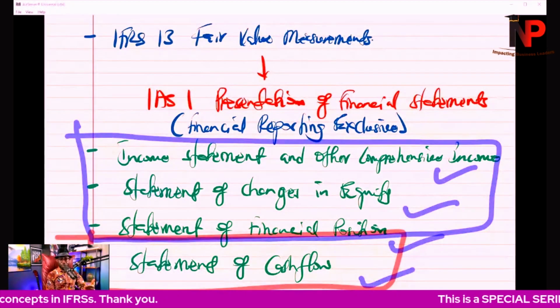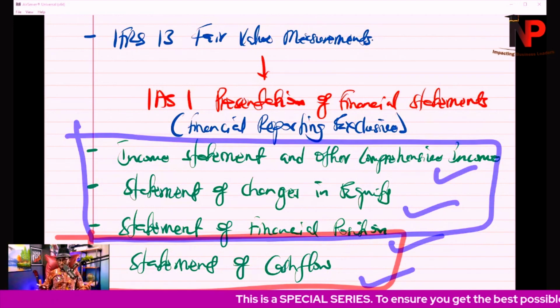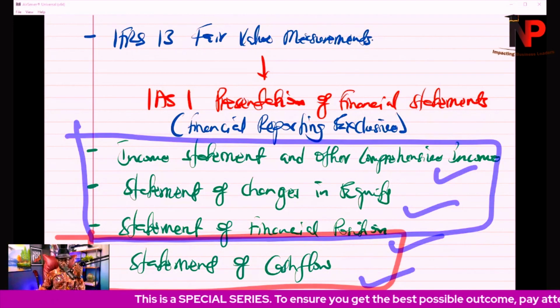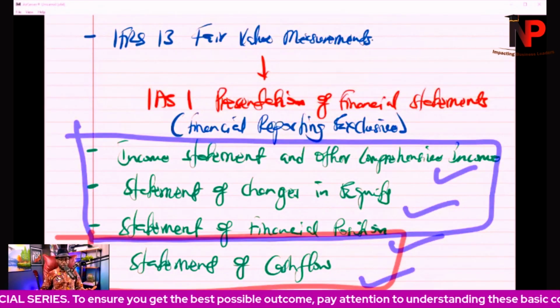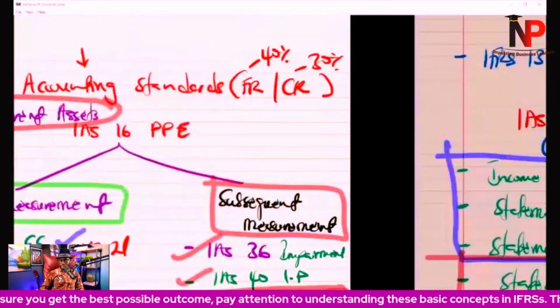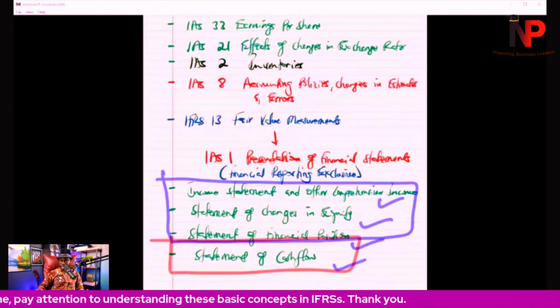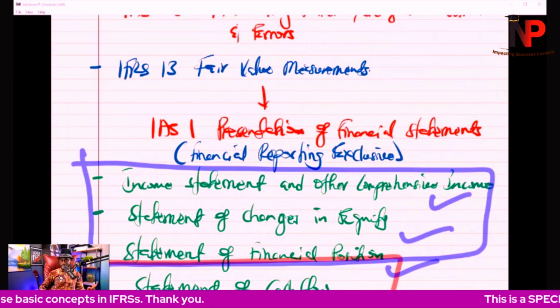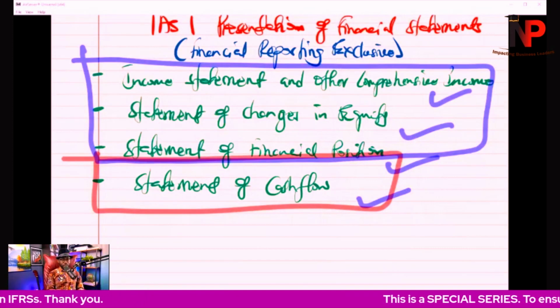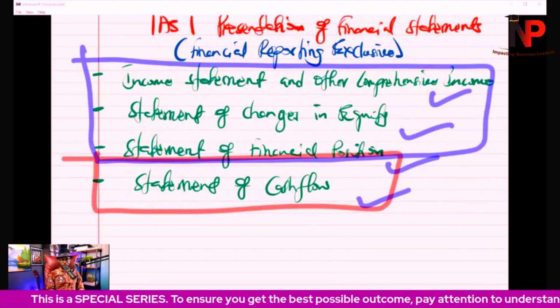If you are doing financial reporting, this is going to be exclusive to you, and the examiner is going to be asking us to prepare financial statements. Note that your ability to prepare the financial statements will be based on your understanding of the accounting standards, because each of the footnotes in relation to the preparation of the financial statements of a single entity will be based on the accounting standards, or would have to be treated in accordance with the accounting standards. So that is going to be very crucial for the examination.